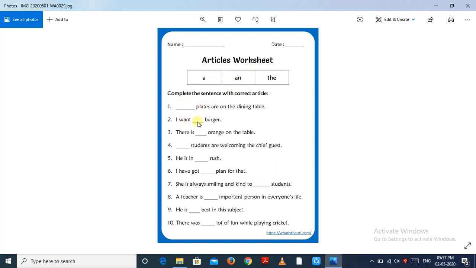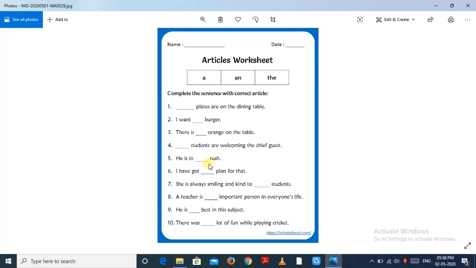I want dash burger. I want a burger because here B is consonant sound. There is dash orange on the table. Here O is a vowel sound, so an orange. Here dash students are welcoming the chief guest. Here students, we are talking about particular students, so the article is "the".